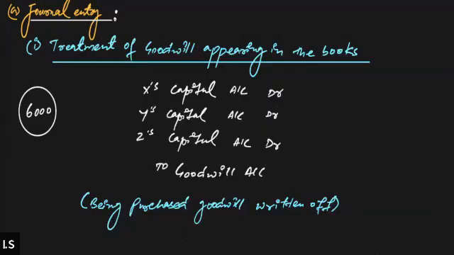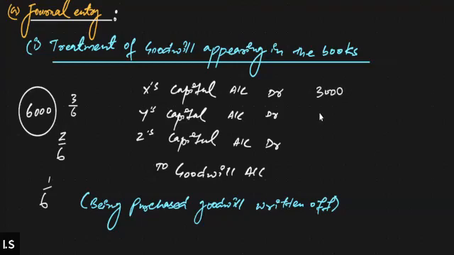So if the old PSR is 3:2:1, when you divide 6,000 into 3:2:1, that means 3/6, 2/6, and 1/6. In this ratio, this will be distributed. So out of 6,000, X needs to bear 3,000 of loss.